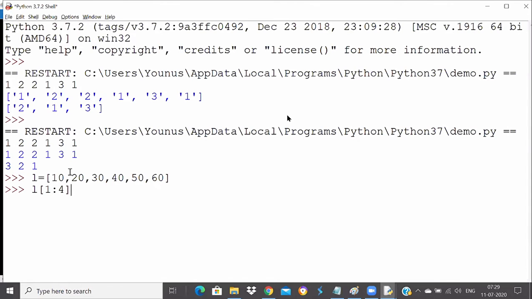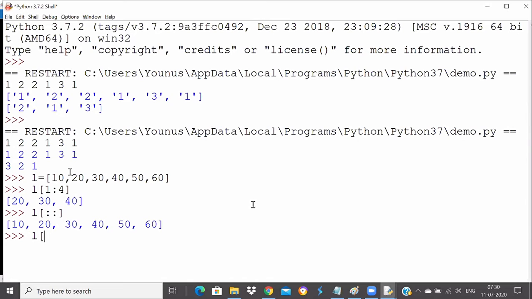50 actually has 4th index, but it will not be printed, so it will be 20, 30, 40. 10, 20, 30, 40 because 10 starts with 0 index. So 0 index gets printed, then second index value, third index value gets printed. Fourth index will not be printed because we know that the end value is not included here. 50 is not included. That's true, Vishwajit.